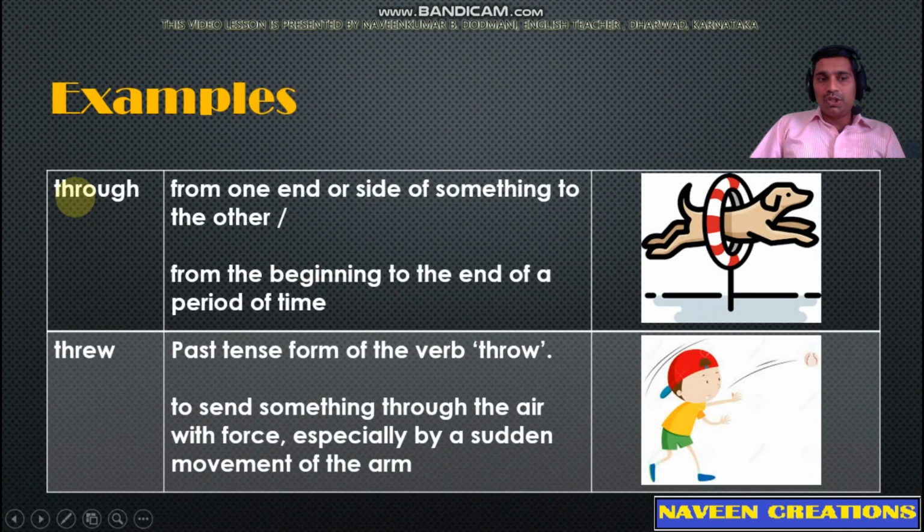Next words are through, through. So THROUGH means from one end or side of something to the other, or from the beginning to the end of a period of time. It can be seen in this picture. THREW is the past tense form of the verb throw. The word throw means to send something through the air with force, especially by a sudden movement of the arm.